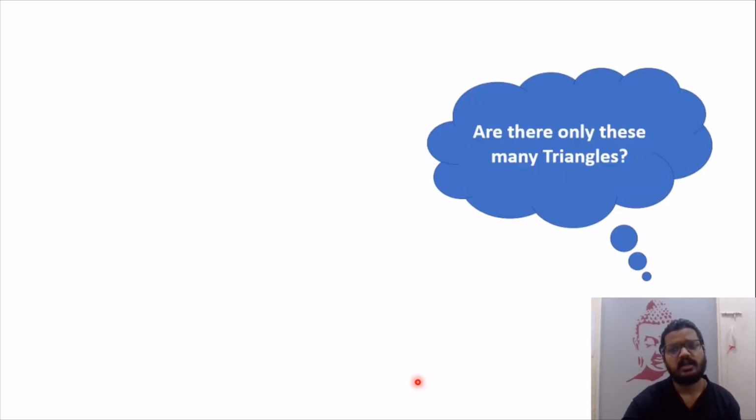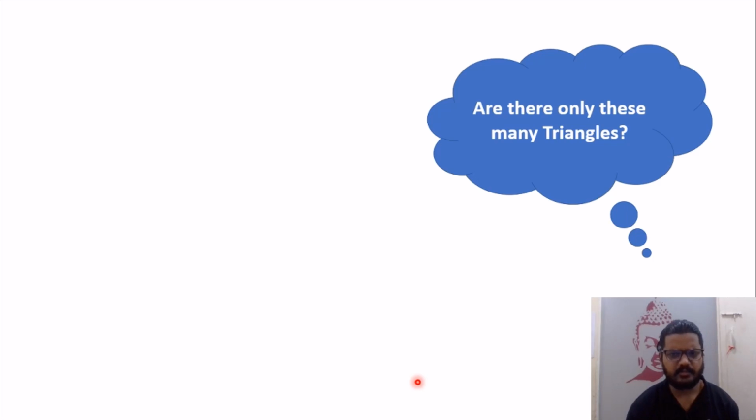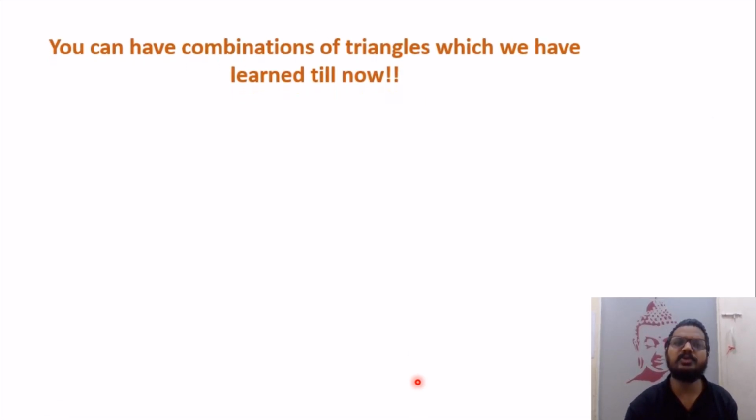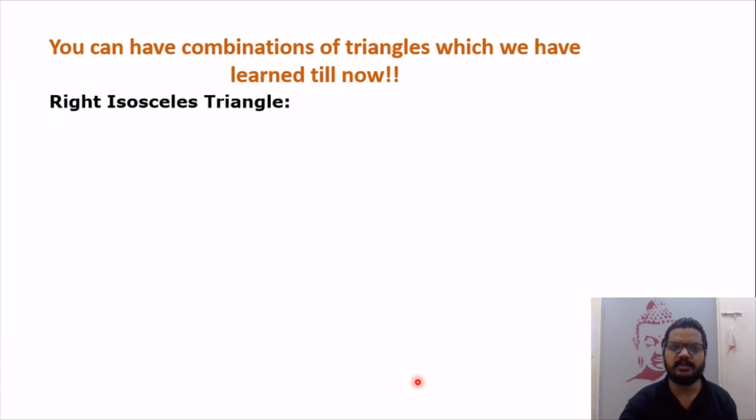So students, you must be thinking, are there only these types of triangles or are there more? The answer is no, there are more types of triangles, and you'll be amazed to know you can combine the information which you have learned previously in this video to form new types. Let me give you an example. Right angle isosceles triangle.